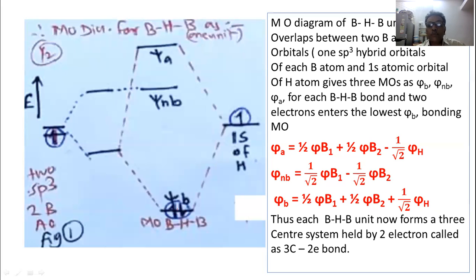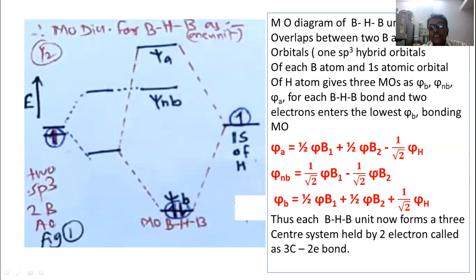For the bonding molecular orbital, everywhere there is a positive sign. In the antibonding molecular orbital, now a minus sign is there, the remaining will be the same: 1 by 2 psi b1 plus 1 by 2 psi b2 minus 1 upon root 2 psi h. And in the non-bonding molecular orbital, only the boron atoms are there: 1 upon root 2 psi b1 minus 1 upon root 2 psi b2.